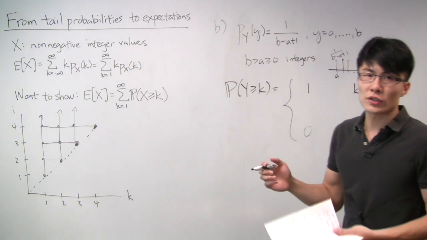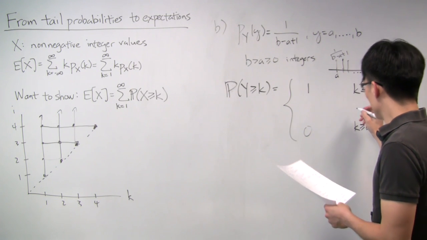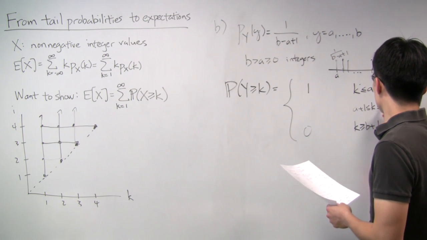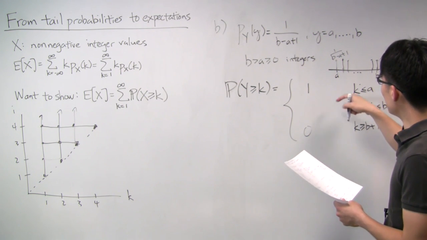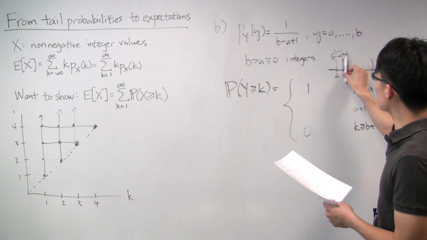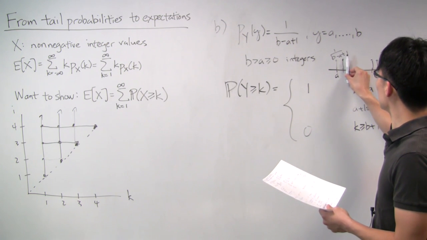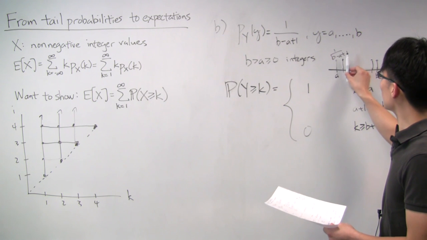And the interesting regime is really when it's in the middle. So when k is between a and b. So let's just plop down a k somewhere. Well, in order to calculate this tail probability, we just have to calculate how many of these sticks are there that go from k to b.